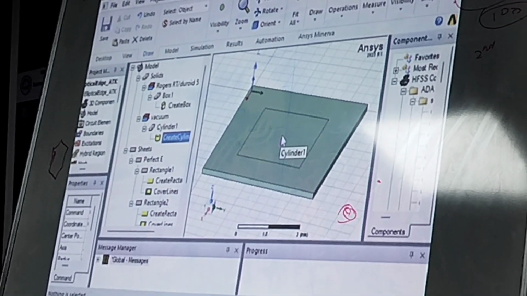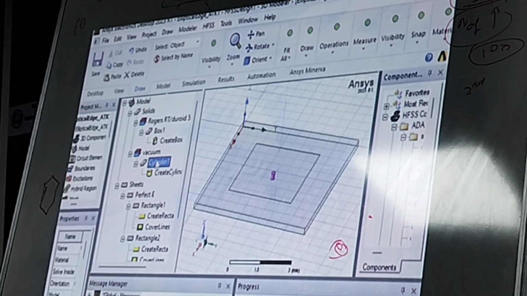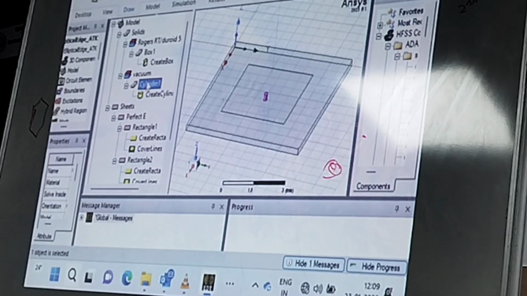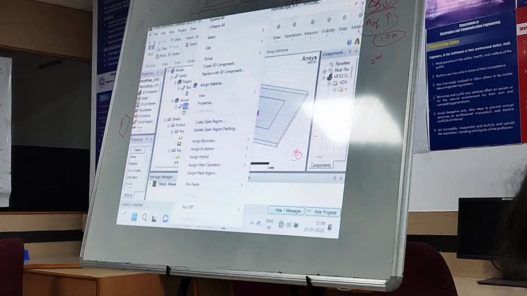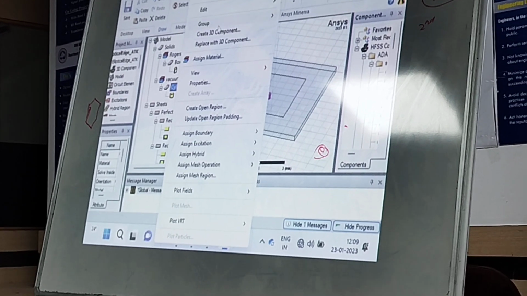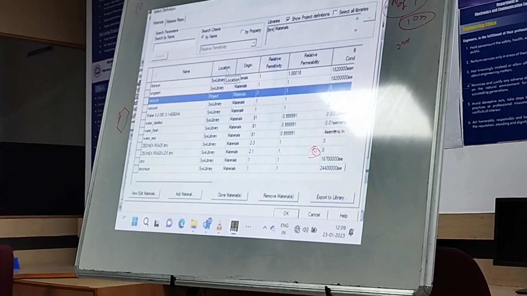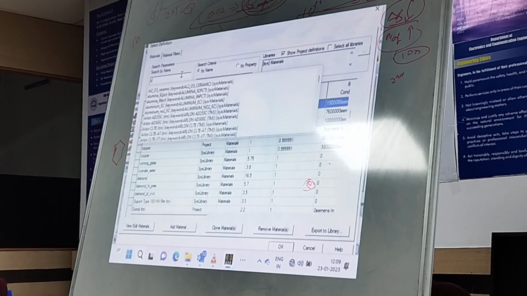Now it is exactly at the center of the substrate. Then you can assign a material property to it. Right click, go to assign material, so perfect E or copper, anything you can go for.